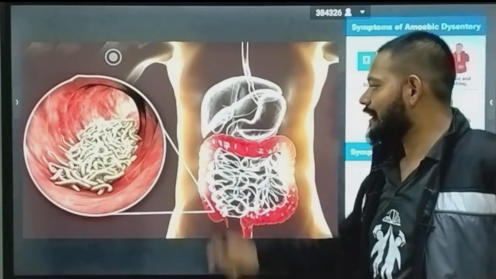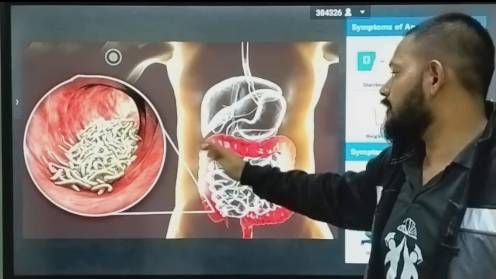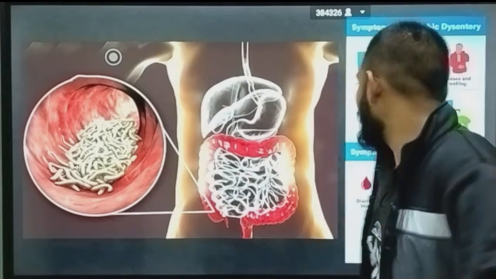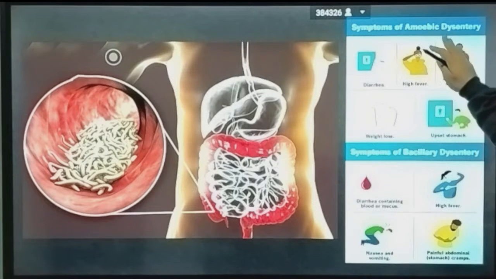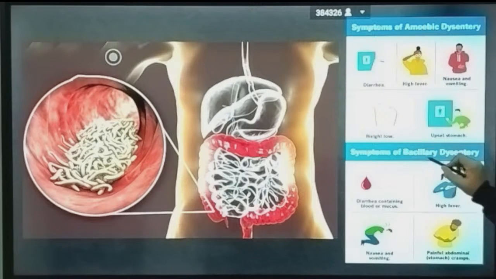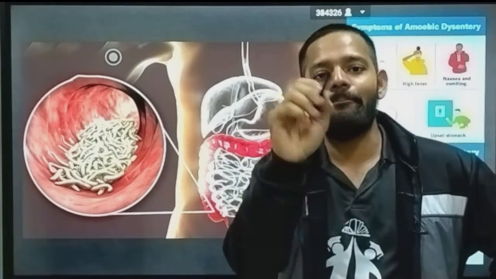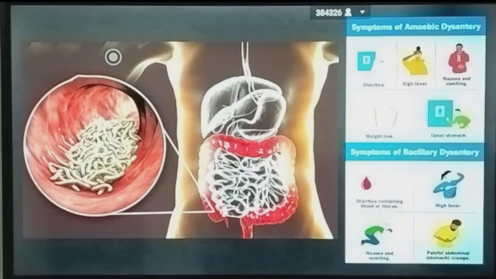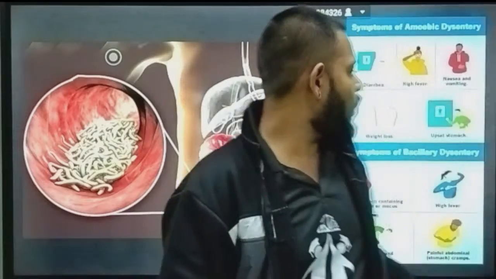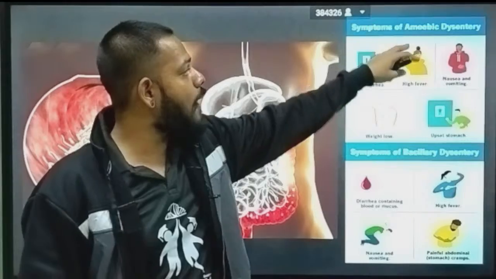So see what happened here. This one is parasitic dysentery, in which the parasite occupies the whole small intestine. These are the symptoms of amoebic dysentery: diarrhea, high fever, nausea, vomiting, weight loss and upset stomach. This is amoebic dysentery caused by a protozoan, and this one is bacillary dysentery caused by bacteria like Salmonella, Shigella, E. coli, Campylobacter. Diarrhea containing blood and mucus, high fever, nausea and vomiting, and painful abdominal cramps are the symptoms of bacillary dysentery, while the others are the symptoms of amoebic dysentery.